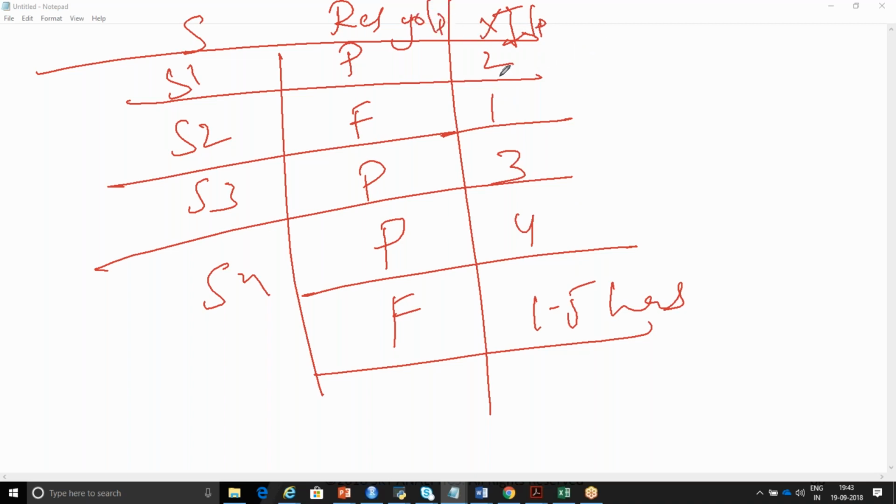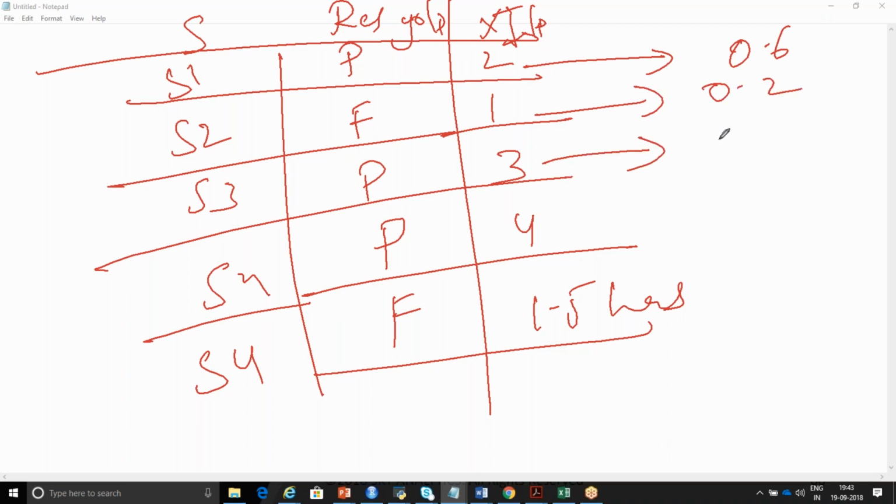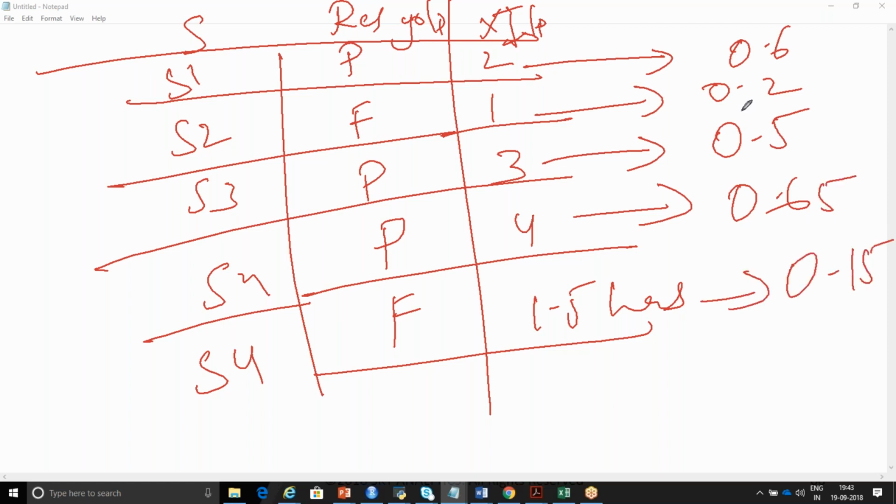So your logistic regression model predicts the probability of each dependent variable category, in the sense it will try to predict this. You get it as 0.6. For this one, you'll get 0.2. For this one, 0.5. For this one, 0.65. And for this one, 0.15. So what does this indicate? A 60% probability that student number 1 is going to pass the exam. This is a 20% probability for student number 2.